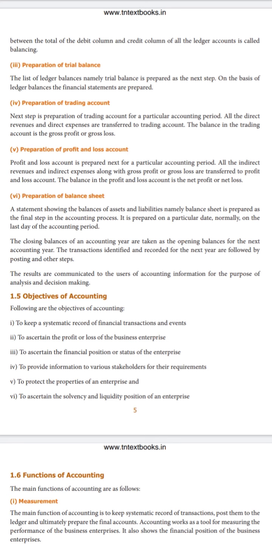I'll explain to you what is gross profit and gross loss. If you check your parents' pay slip, you will have something called gross salary, and something called net salary. Gross salary is the actual salary of that particular person. Let's take 45,000 as the actual salary.